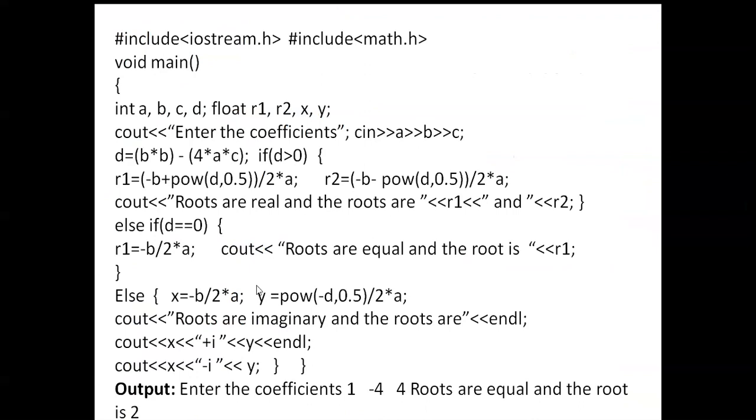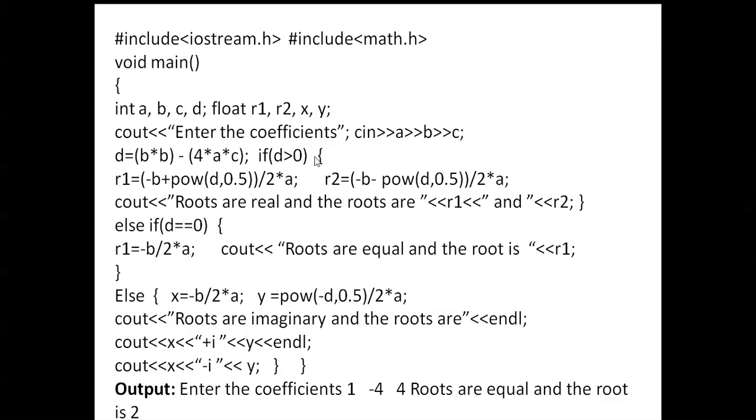Okay, next here you can see, enter the coefficient. Quadratic equation. How can we write the program for a quadratic equation? Void main, int a, b, c, d. Next, float r1, r2, x, y. cout: enter the coefficient. You can enter the ABC values. d is equal to b square minus 4ac.